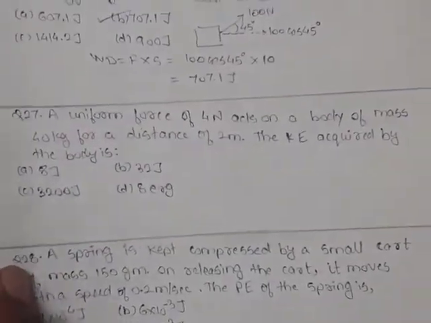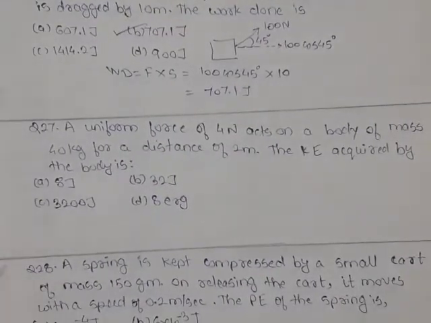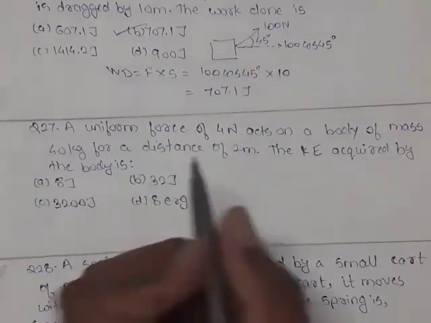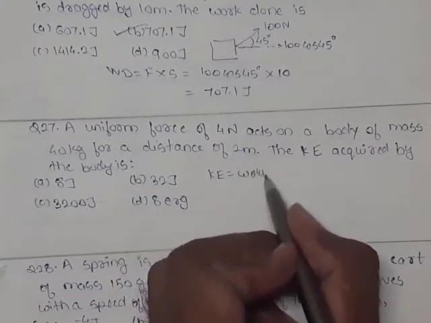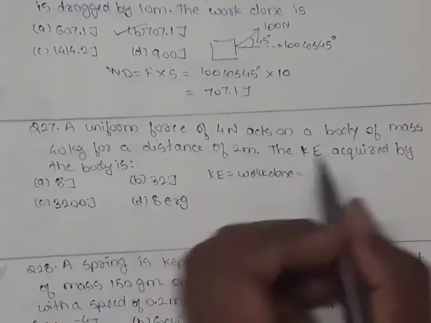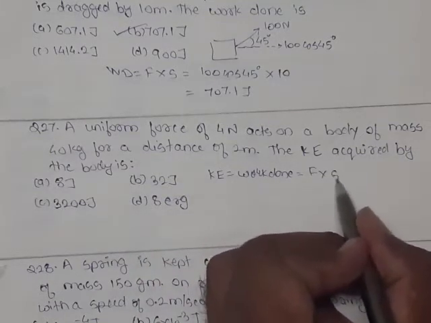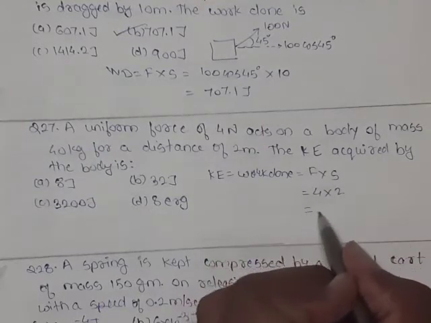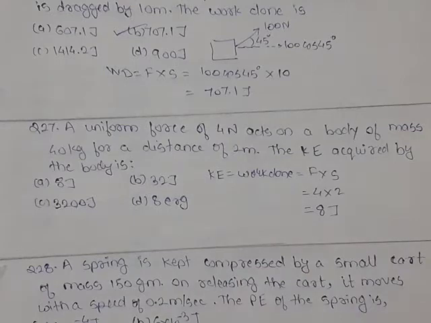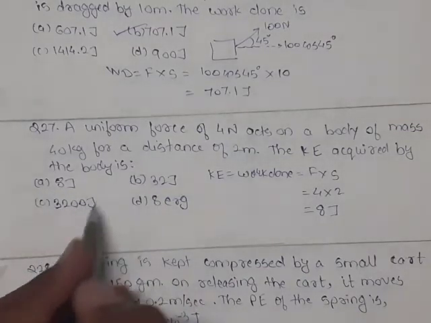Now question 27. A uniform force of 4 Newton acts on a body of mass 40 kg for a distance of 2 meter. Kinetic energy acquired by the body is? We know that kinetic energy, or energy, is nothing but work done, and work done is the product of force into displacement. Here force is 4 Newton, displacement is 2, so this is 8, and the unit is joule. So out of the four options, option A is correct.